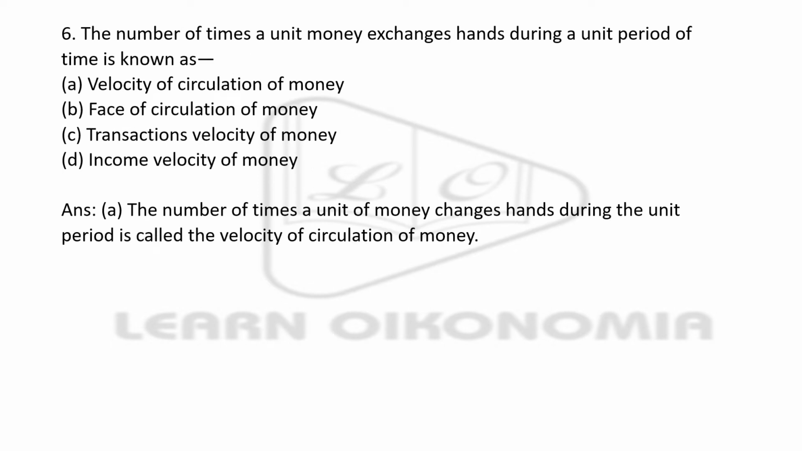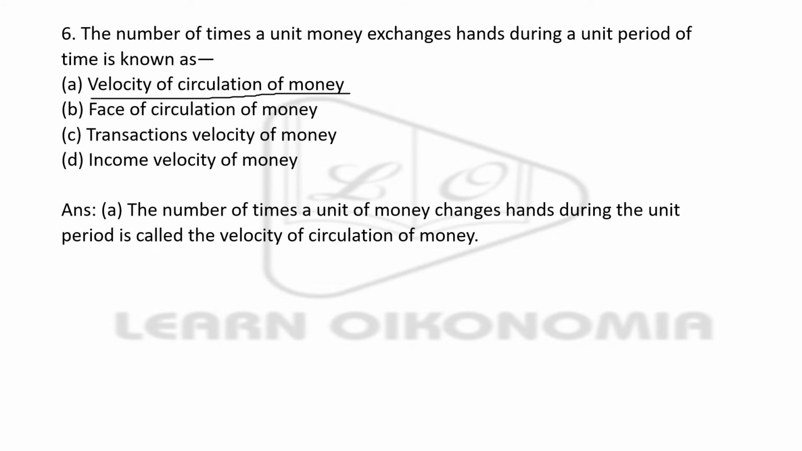Next question, the number of times a unit of money exchanges hands during a unit period of time is known as what? Velocity of circulation of money, phase of circulation of money, transaction velocity of money, and income velocity of money. And the right answer is option A, that is velocity of money in circulation.